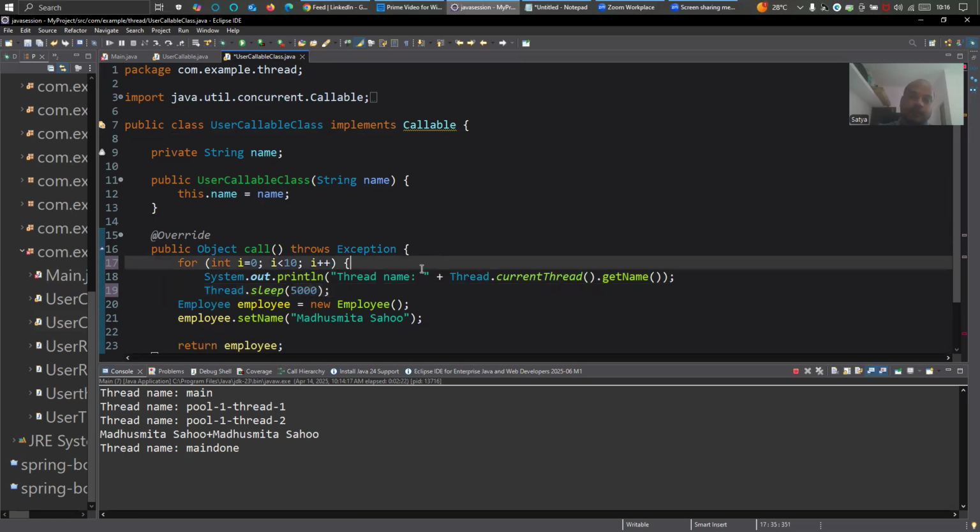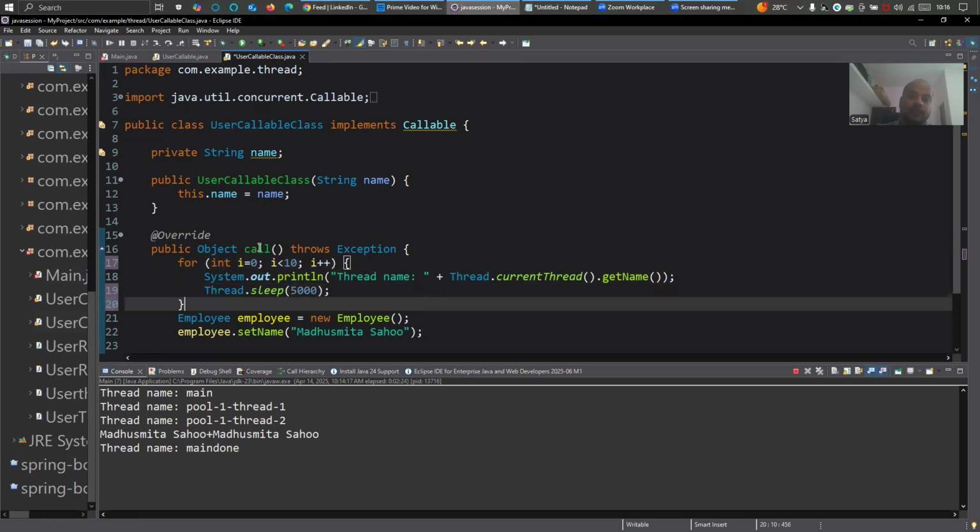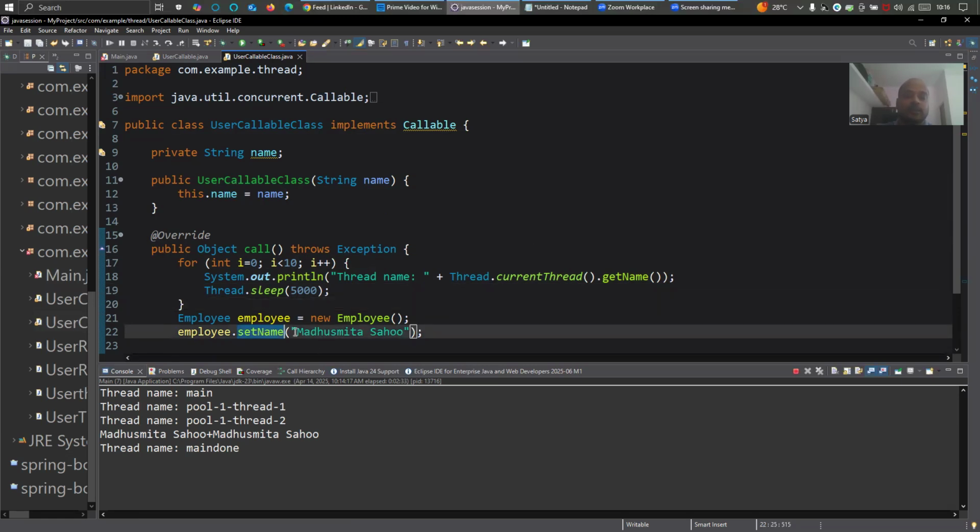Inside this for loop I'll keep this. And I have removed the synchronized. First you see how it works without synchronized, then with synchronized. Here it will print employee dot name.